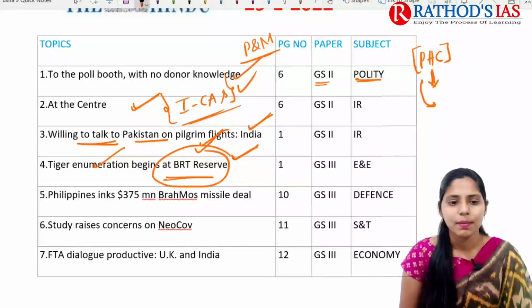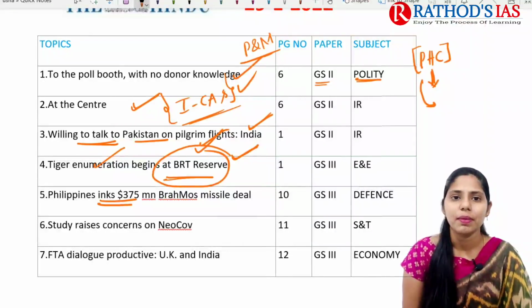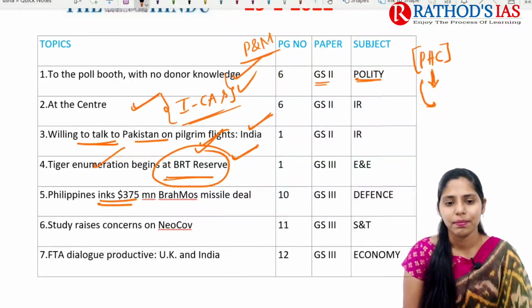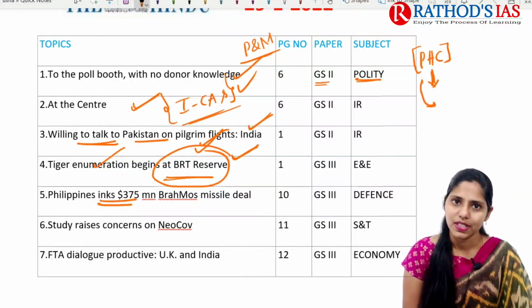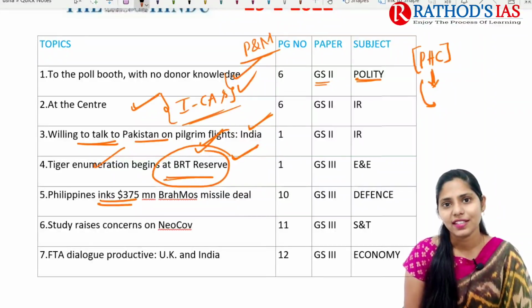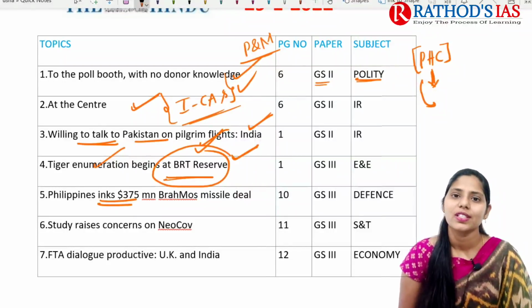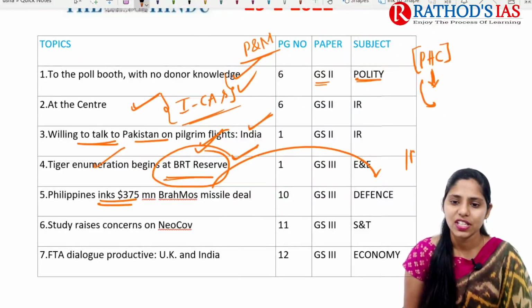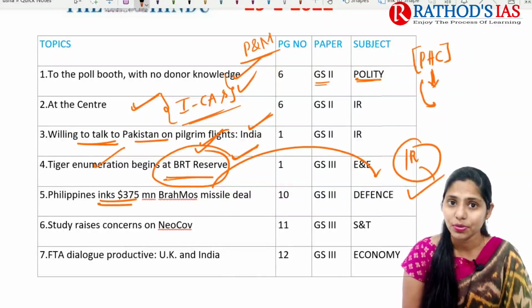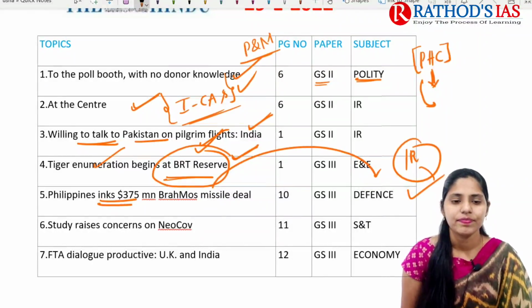And next topic, it is about Philippines inks $375 million Brahmos missile deal. Okay, it is a deal between India and Philippines regarding these Brahmos missiles. So here you need to know some facts regarding these Brahmos missiles. That will be important from your prelims. So this article will be important from international relations, and we can even talk under defense, which mainly comes under GS paper 2 and GS paper 3 respectively.